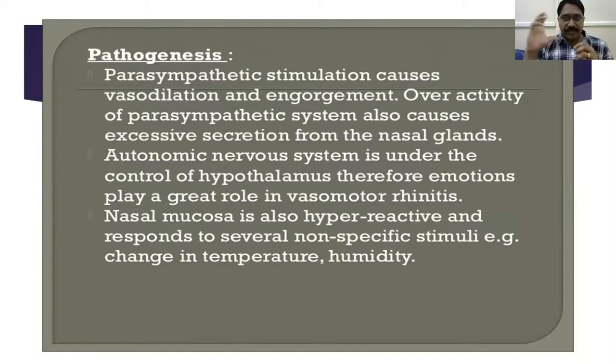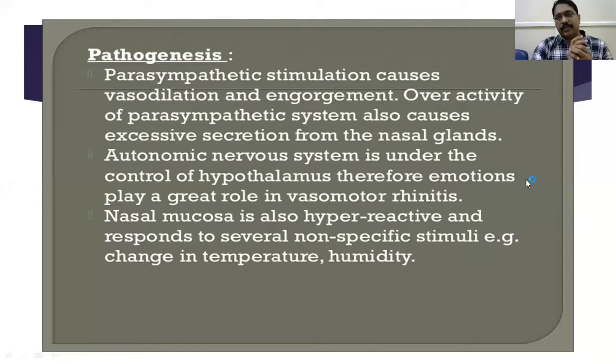Because of parasympathetic overactivity. What does parasympathetic stimulation of the nose cause? Vasodilatation and increased secretion. Because of parasympathetic overactivity over sympathetic, vasomotor rhinitis happens. Overactivity of the parasympathetic system also causes excessive secretion from the nasal glands.